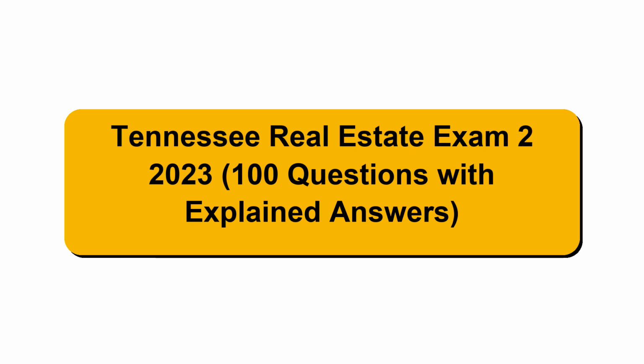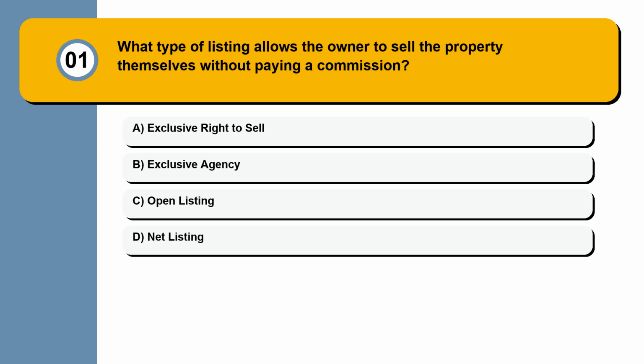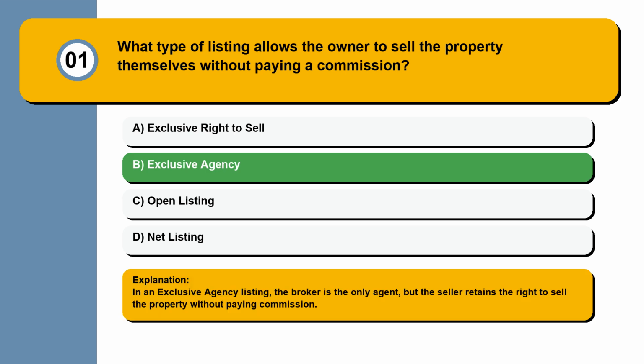Tennessee Real Estate Exam 2 2023, 100 questions with explained answers. Question 1. What type of listing allows the owner to sell the property themselves without paying a commission? Exclusive right to sell, exclusive agency, open listing, net listing. In an exclusive agency listing, the broker is the only agent, but the seller retains the right to sell the property without paying commission.